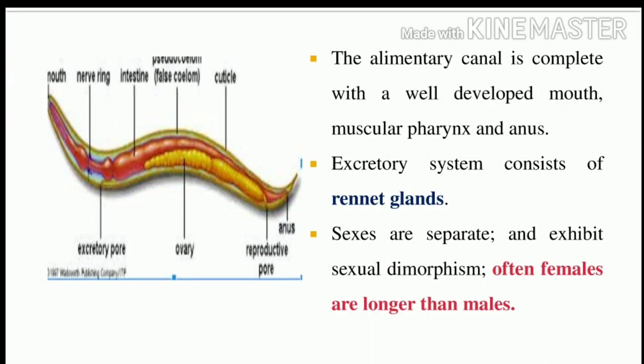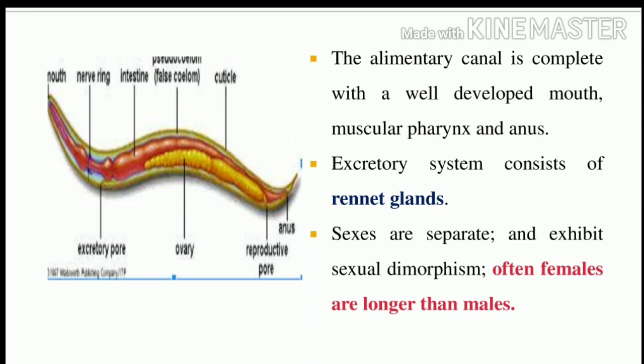In the well developed organ systems of Aschelminthes, the digestive system, that is the alimentary canal, is a complete digestive system. But in the previous slide, the phylum Platyhelminthes has an incomplete one. Why? There are hooks and suckers, and ingestion and egestion happen at the same place. But here the anus and mouth are two different parts, completing the digestion.